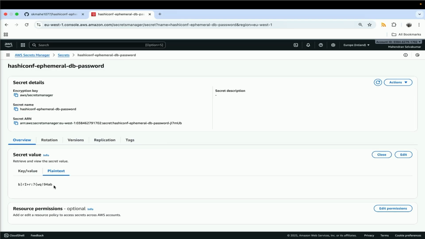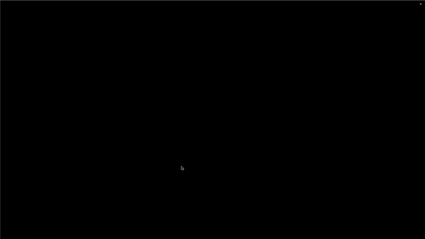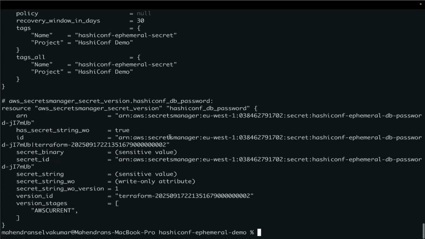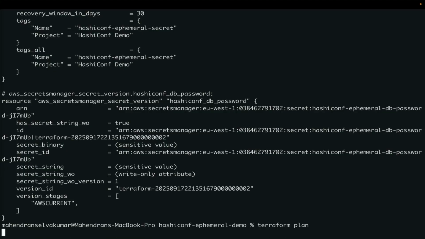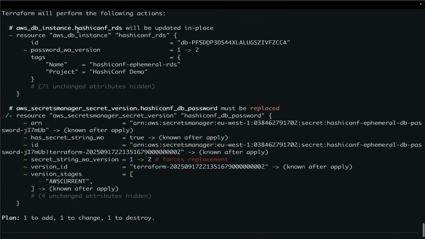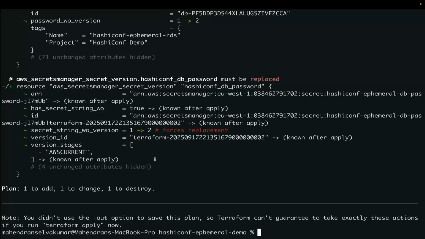Okay. So what I am going to do next is change the password version, so the write-only argument version to 2. If I change the version to 2, again I am going to apply the Terraform plan. Once the plan is applied, here you can see the secret string version changed from 1 to 2, and the same has been applied to the password. So the password will be changed with the version from 1 to 2.